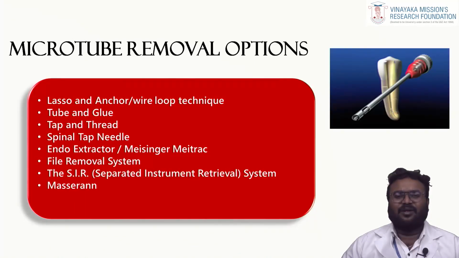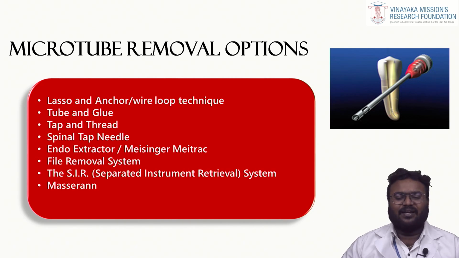Coming to the microtube retrieval options, this is a very effective method, but only when the instrument is loose and is present only in the coronal or the middle third. It is not effective in cases of the apical third or beyond the curvature. There are many techniques which follow this microtube principle.